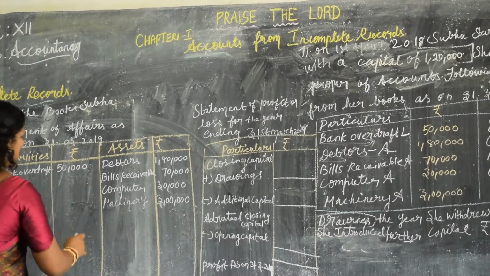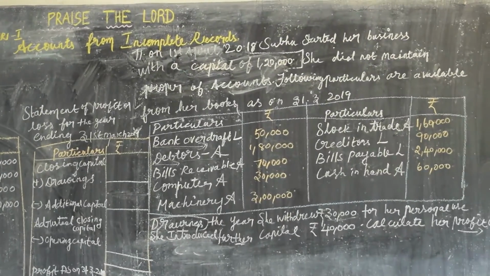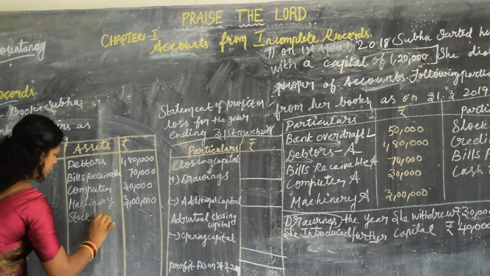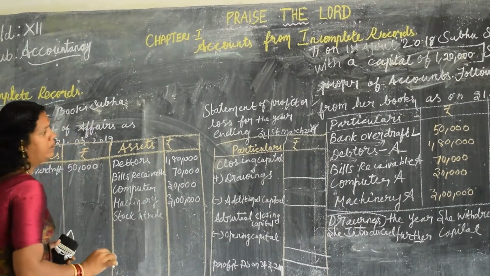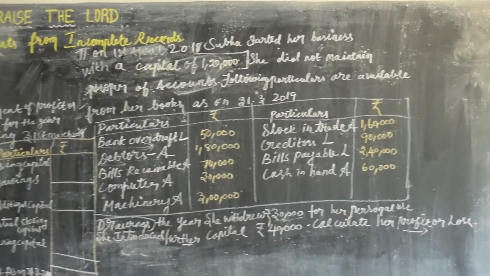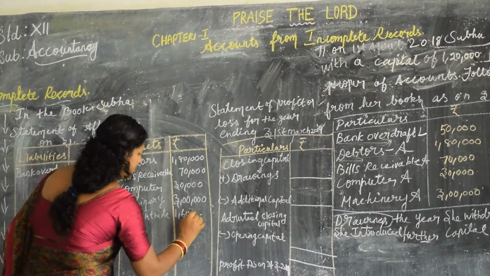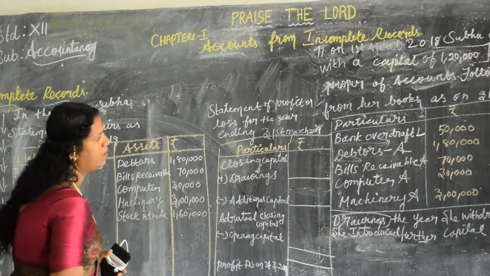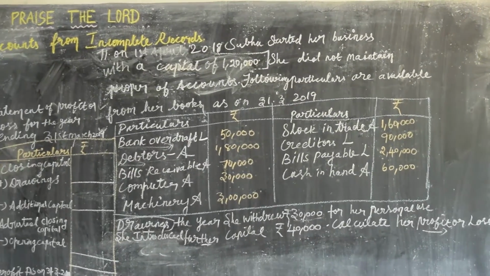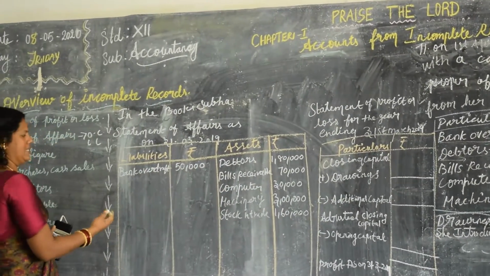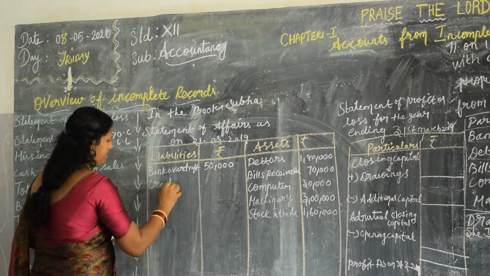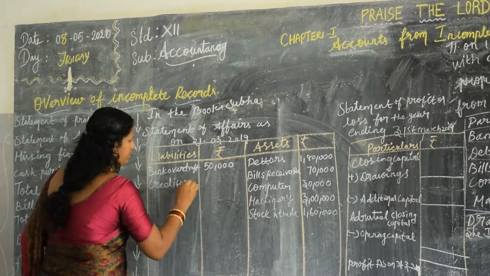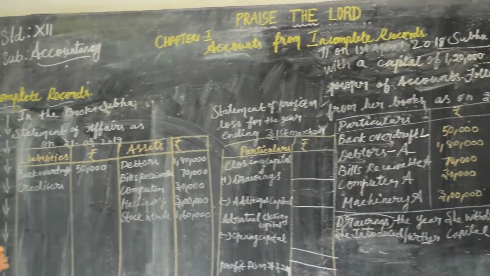Stock in trade. Again over here, the value is 1,60,000. Creditors. Where should it come? Yes, it is on the liability side, 90,000.